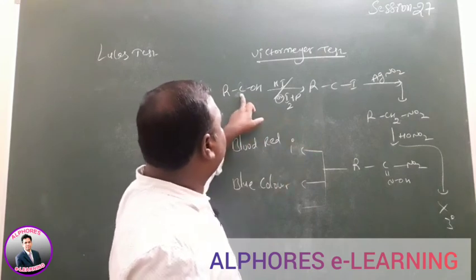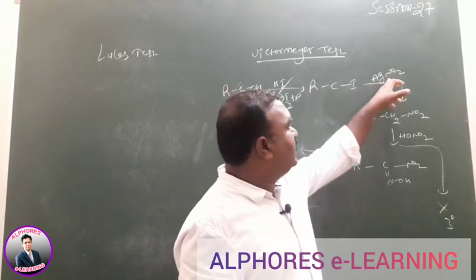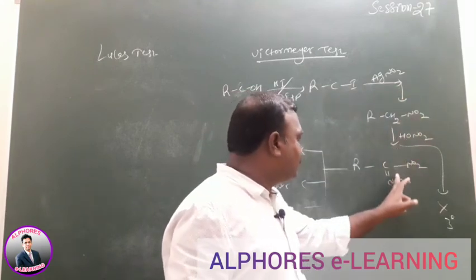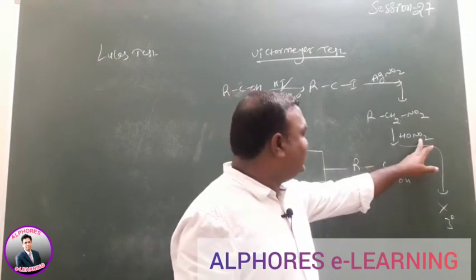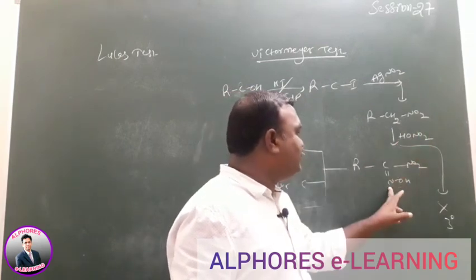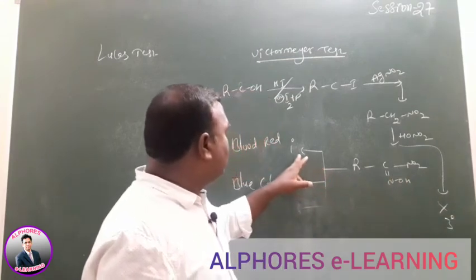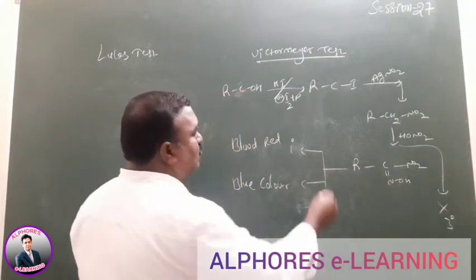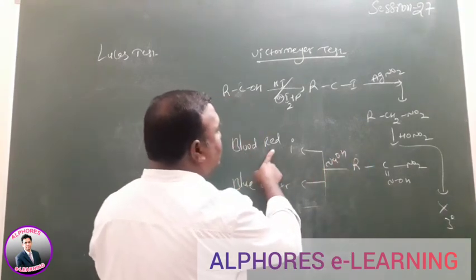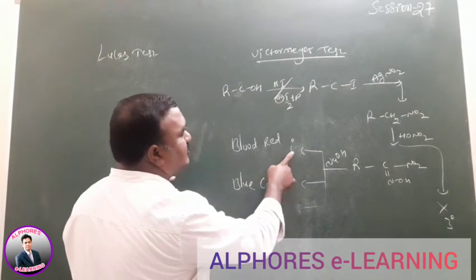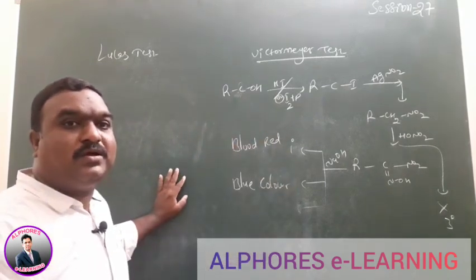So if you take an alcohol, it undergoes nucleophilic substitution, from I to NO2. The reaction proceeds like this. Again HNO2 is added to this compound to form nitrolic acid here. If we add 3 or 4 drops of NaOH, it gives a blood red color, meaning the compound carries primary alcoholic nature.